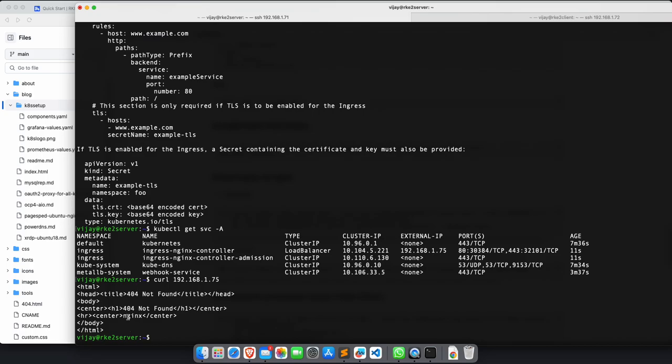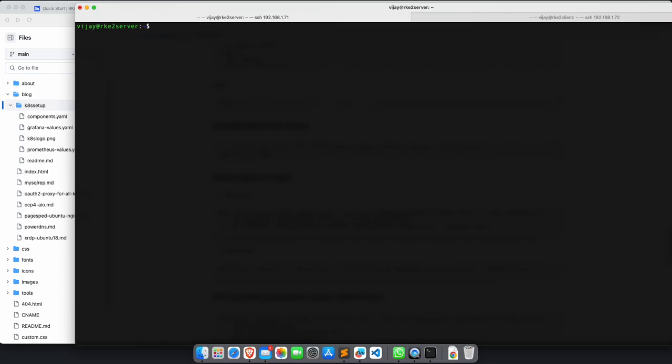You see here, that's an nginx which got exposed. So if I'm creating another application and trying to expose it as a load balancer, I will get another IP address here. Let's say I run kubectl create deployment with name test, from image nginx alpine. Enter, my deployment is created.